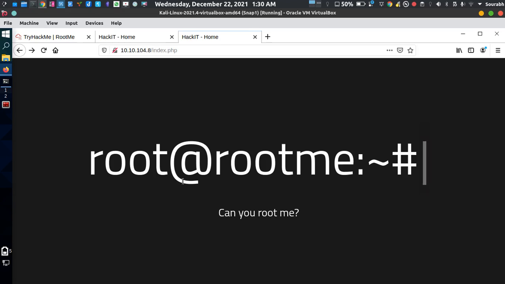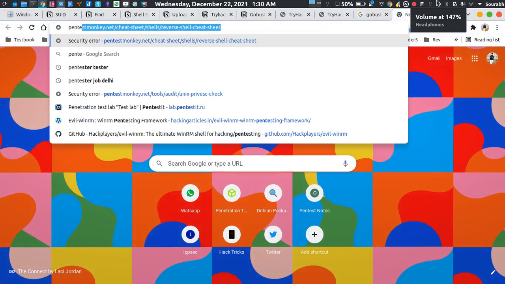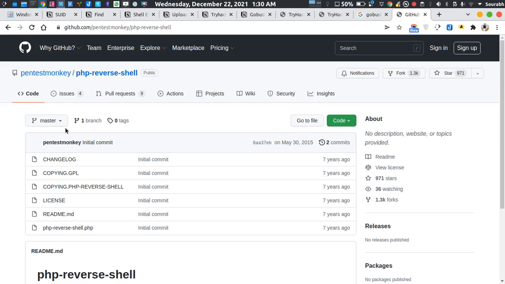So there's a thing called pentestmonkey. Let me go to pentestmonkey, PHP reverse shell. There's a terminology called PHP reverse shell. The first link which you encounter, you just have to click on that link, and a GitHub repository opens.